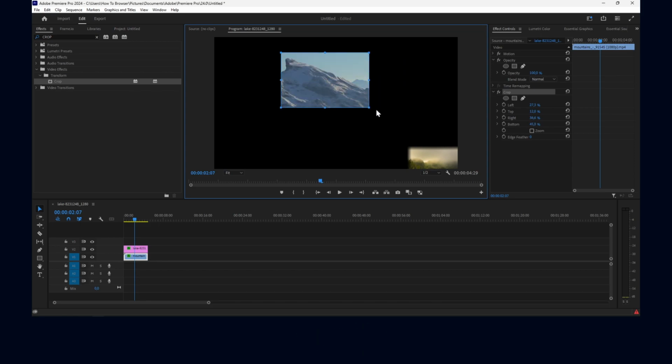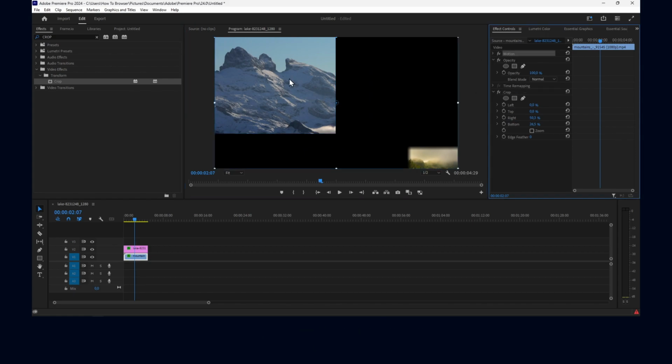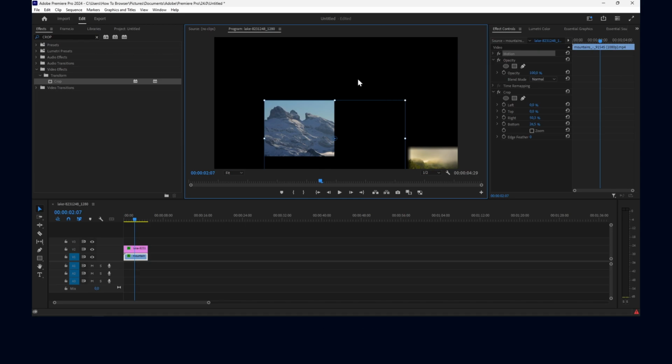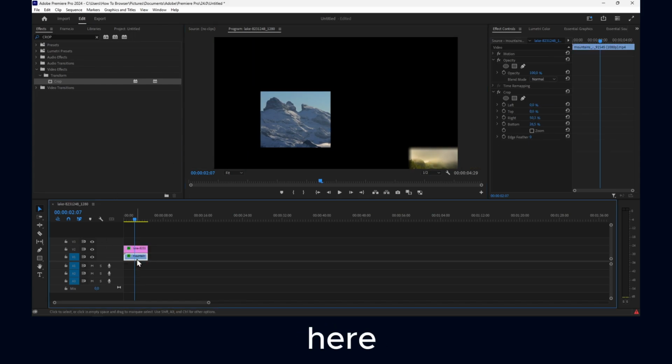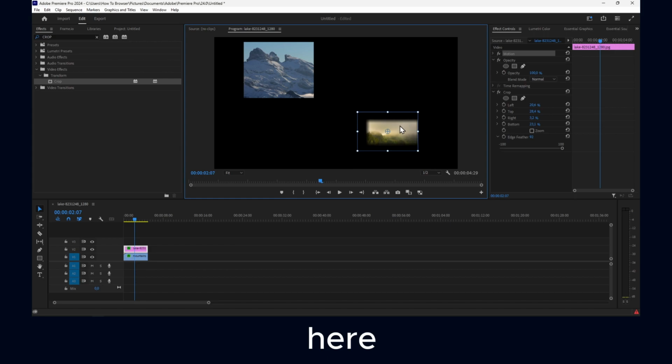And if you want to crop in increments, using shift can help. Yes, that's something you can do. Now you can move with position, move here. Let's say I'll move this video here, and if by mistake you unchecked, let's say you click on the video and on the image, you don't have to select from here. You just click on what you want to select, the video or the image, click here.